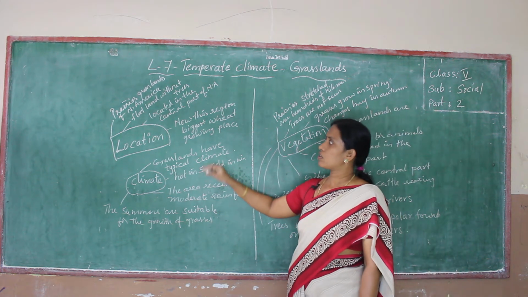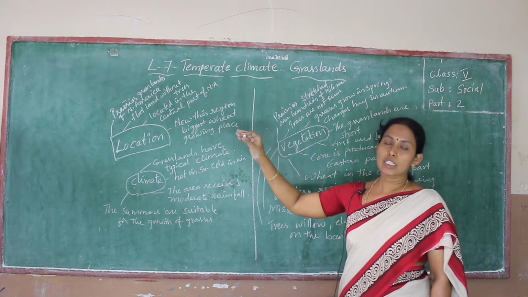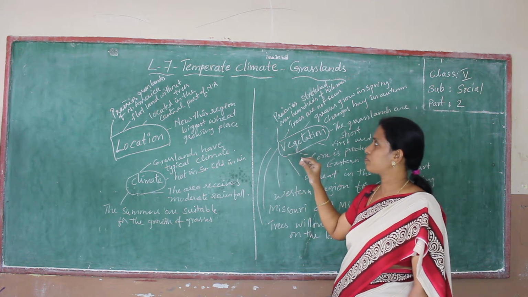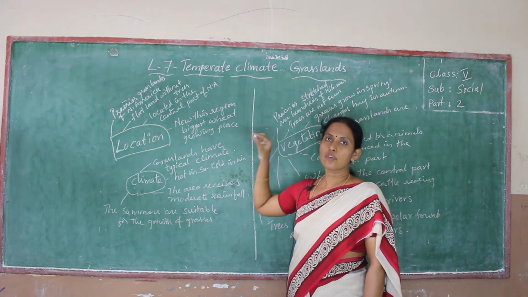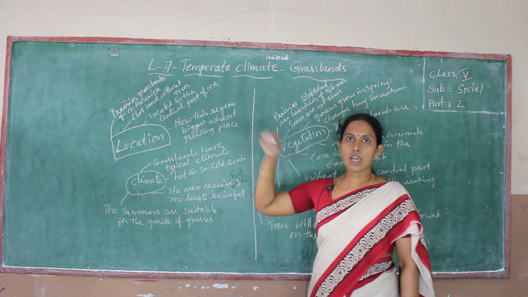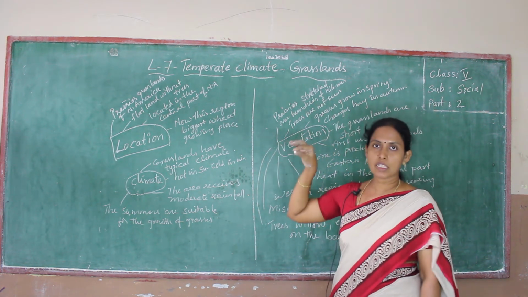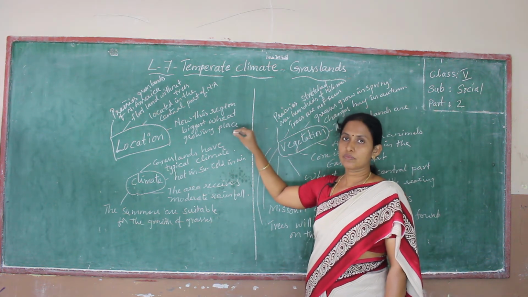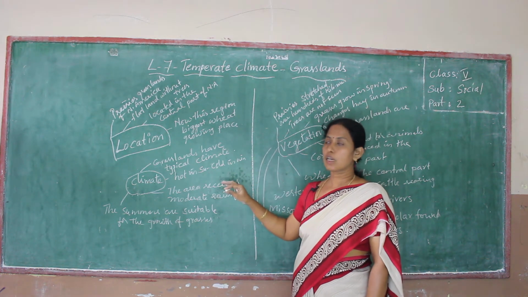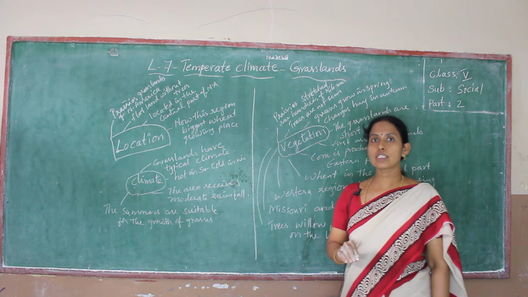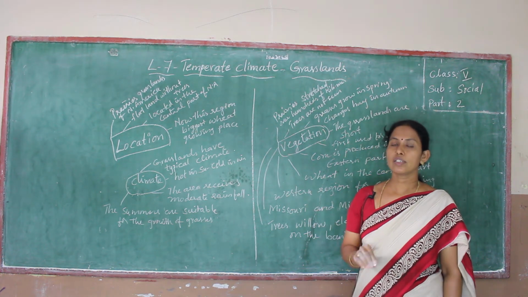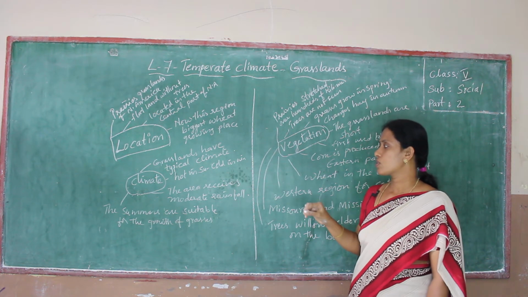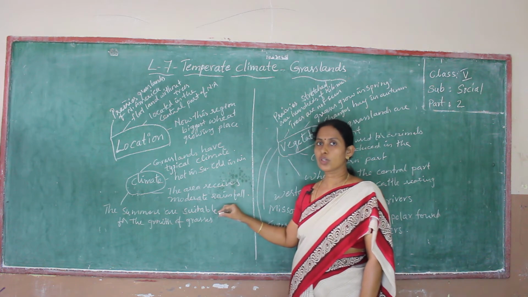This is the climate. And where are the prairies? Prairies, the grasslands, grow in North America, in the central part of North America. Wheat is produced in this region where prairies grow. The climate is very typical because summers are very hot and winters are very cold. This area receives moderate, very scanty rainfall. So summer is suitable for growing this grass.